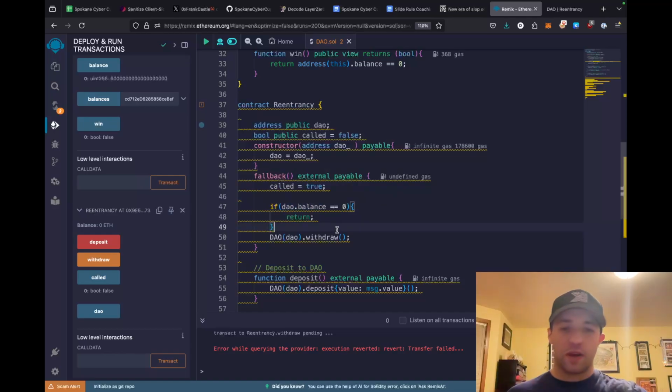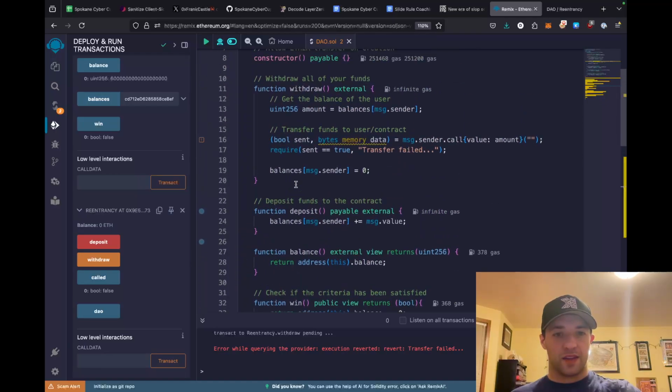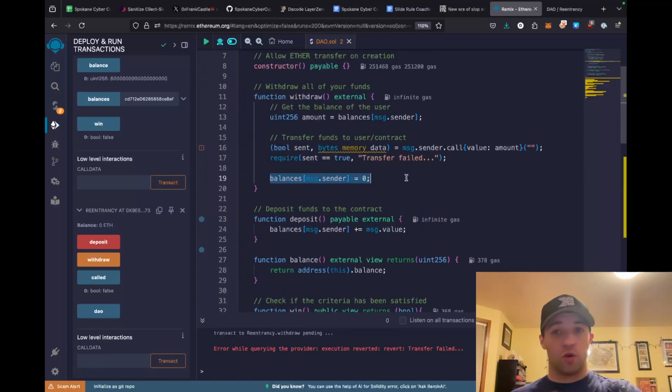It's not. We do that over and over again, and eventually, because we have the ether amount that's divisible by the amount that's actually in the balance, we end up with 0. Now we end up with 0, we return back, and it will just set the balance here to 0 over and over again.